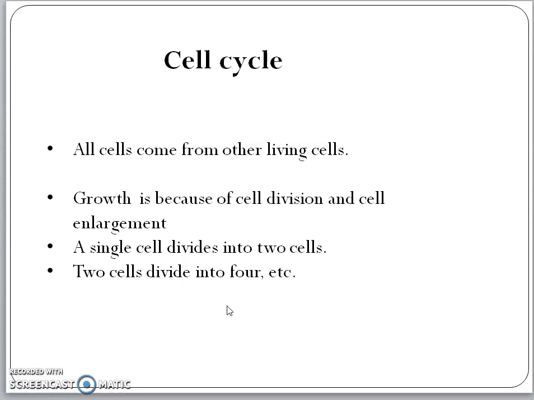Take any cell: the cell will grow, mature, and then divide into two cells. Then the two cells will divide into four, and this process continues in an organism, by which the size or the mass of the organism is increasing.